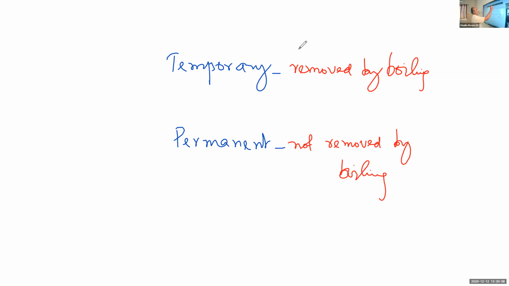Let us see the reason for temporary hardness. Temporary hardness is due to calcium and magnesium hydrogen carbonates. Calcium hydrogen carbonate is soluble in water. Magnesium hydrogen carbonate is soluble in water.